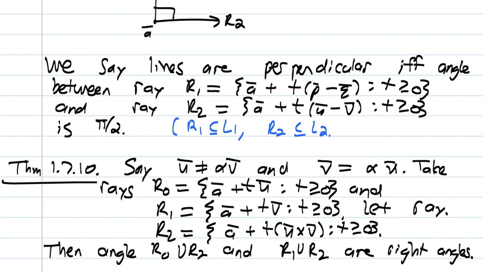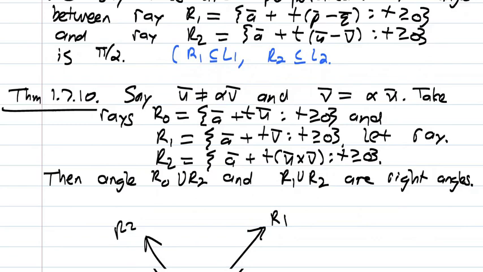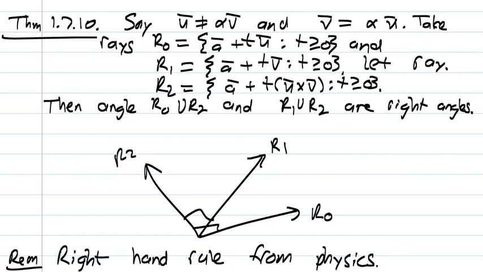Then the second ray, R2, is perpendicular to ray 0 and it's perpendicular to ray 1. So we can say that the angle formed by ray 0 and ray 2 is pi over 2, and the angle formed by ray 1 and ray 2 is pi over 2. Alright? So it's good to draw a picture.